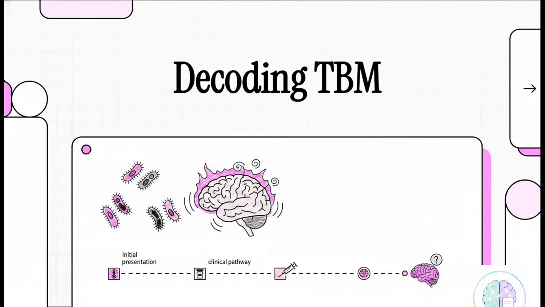Today we're tackling something seriously complex, tuberculous meningitis, or TBM. We're going to walk through the entire clinical pathway step by step, making sure you get all the crucial details without needing to go bury your head in a textbook. We'll cover everything from how it first shows up to the long-term neurological outcomes. Let's get right into it.